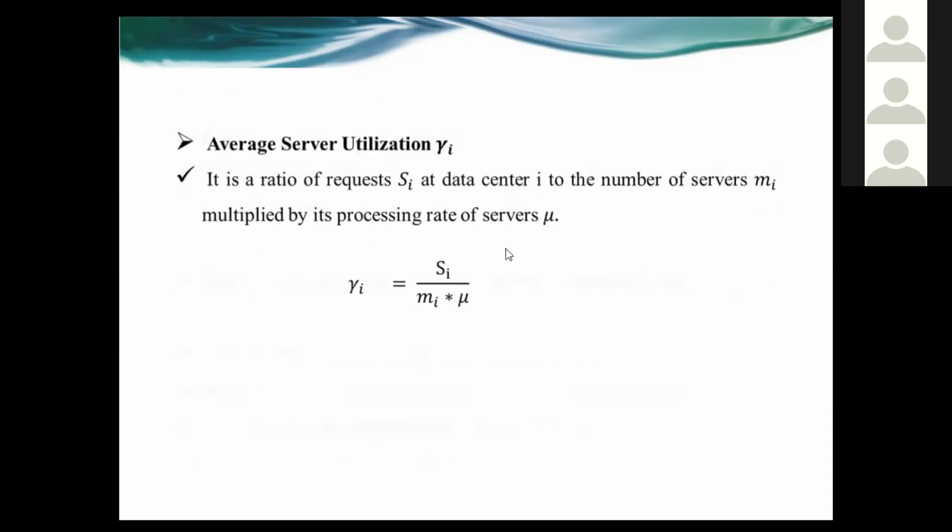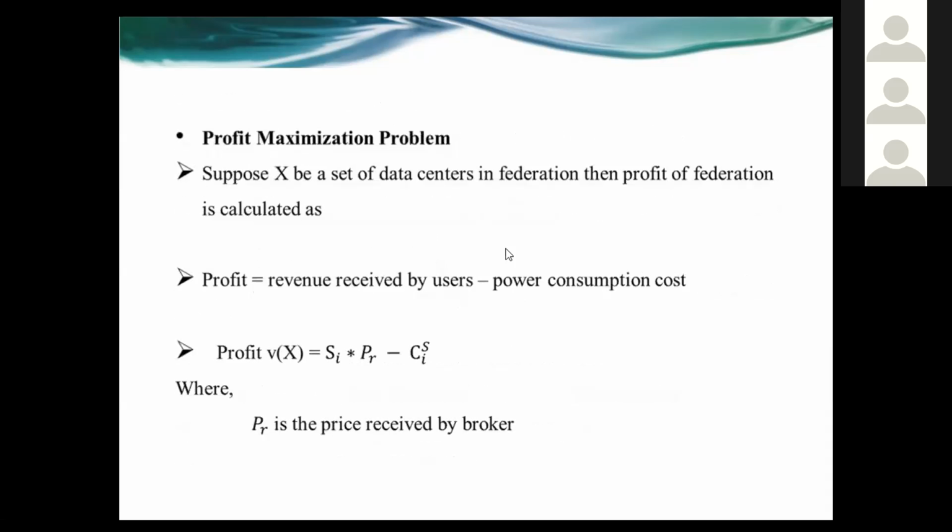After the calculation of power consumption cost, we can easily calculate the profit by the simple general formula of profit calculation, which is the revenue received: the amount the user paid for the request, minus the power consumption cost.